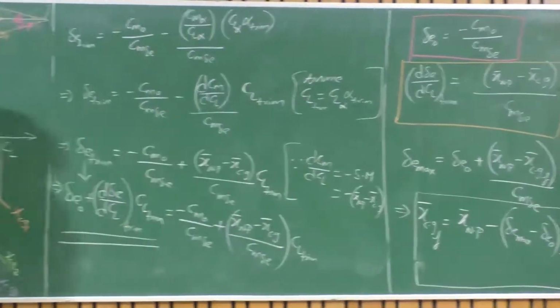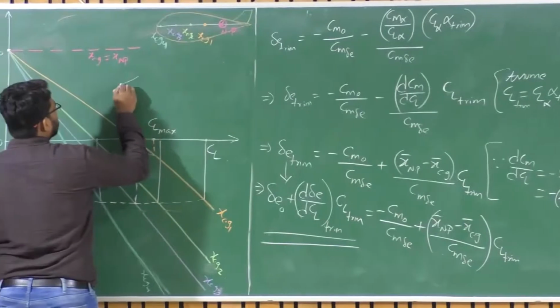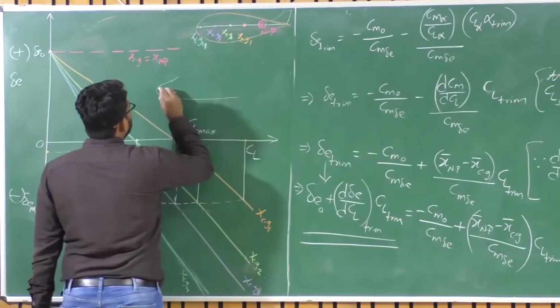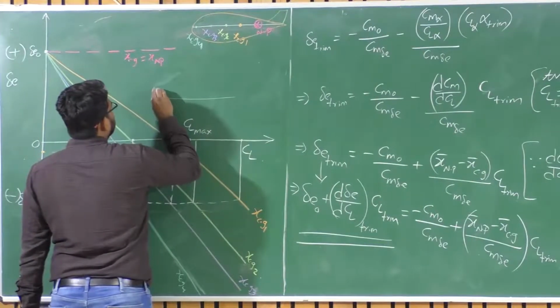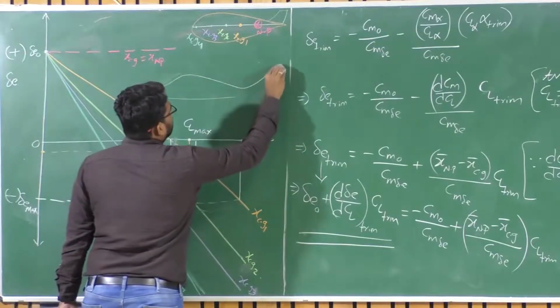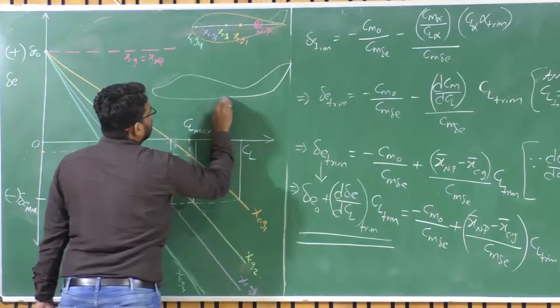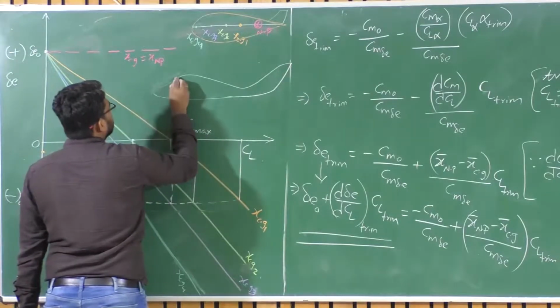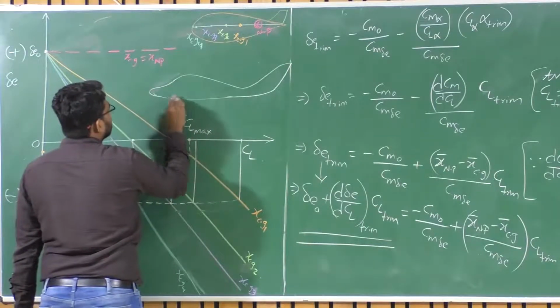Now with these details, what I can say is, if I have an aircraft, something like this, okay.